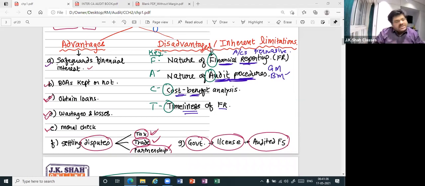And lastly, timeliness of financial reporting. I told you that if you want to do auditing, it is not lifetime. You have a time limit. Since there is a time limit, will the auditor check 100% of transactions? No. Will he check less than 100%? Yes. This less than 100% is known as sampling. But when you do sampling, can I say some things will be missed out? Yes. But can you do anything about it? No, because there is a limitation of time. So how many are there? Four. FACT: nature of financial reporting, audit procedures, cost benefit, timeliness.